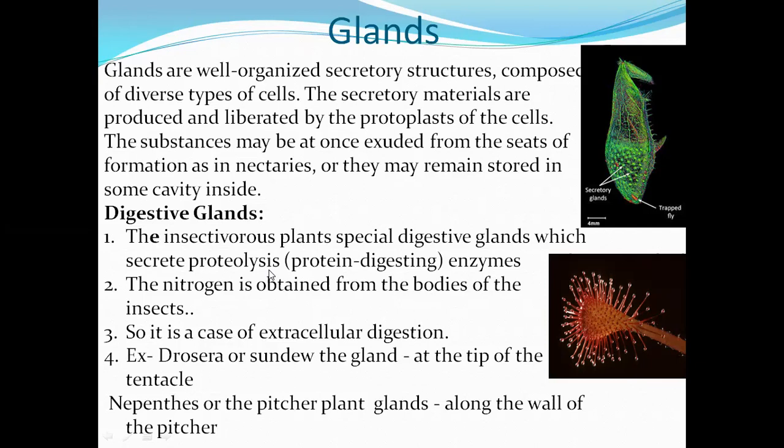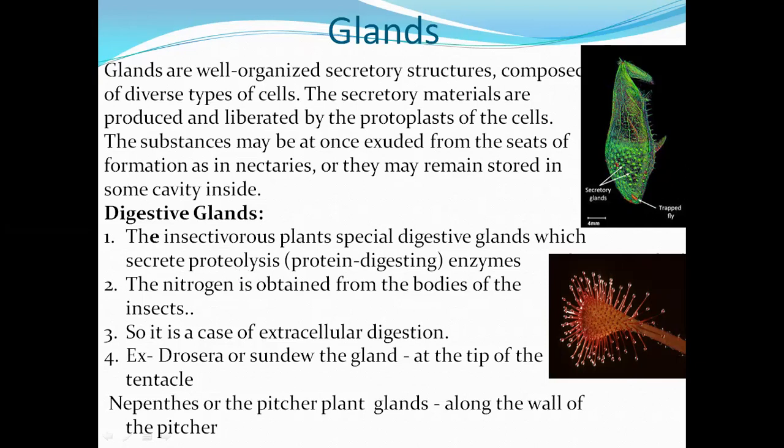Observe these two examples here. These are all glands. Here you will also see secretory glands. This is a flytrap plant. Whenever an insect visits this plant, it is trapped and digested by the secretions of proteolytic enzymes, and then the plant absorbs the nitrogen material.